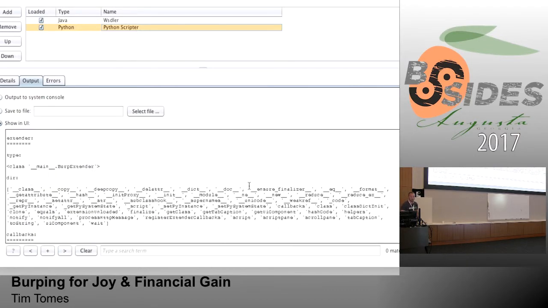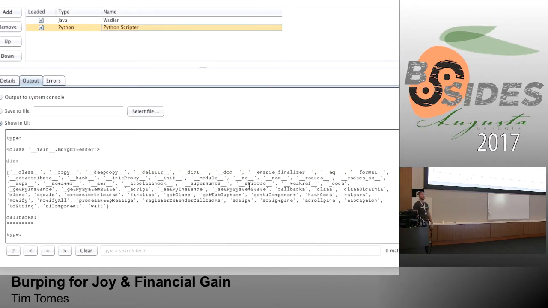Now, those of you that don't do Python, this probably looks like a foreign language to you. But those of you that do Python and have played on the interpreter, you've run the dir command before, you've run the help command before, you've looked inside of objects. This is all that information that you need.